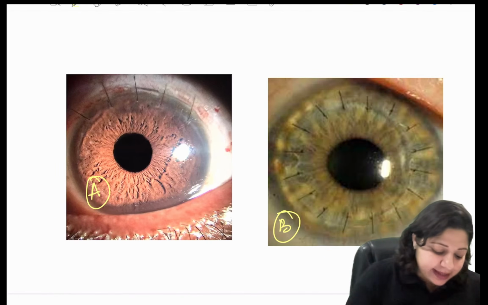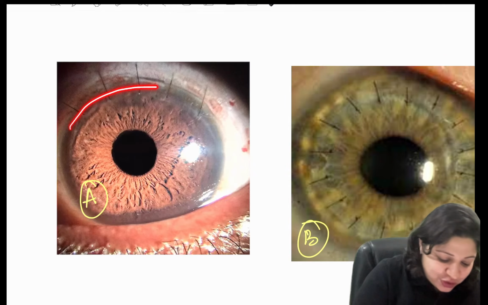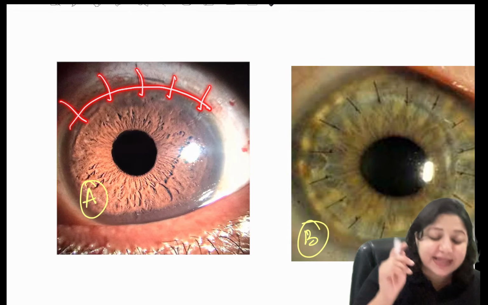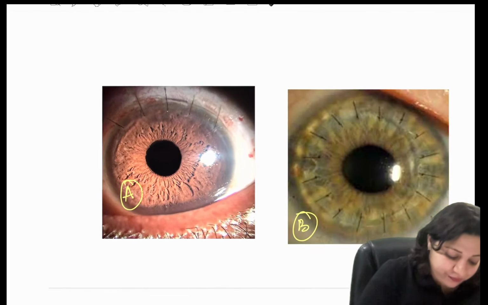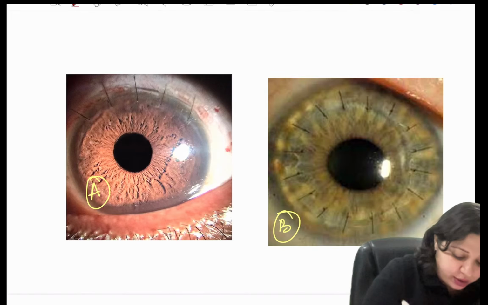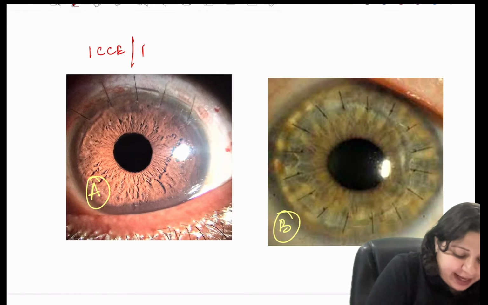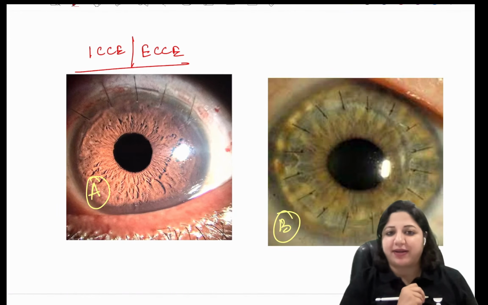When we see image A, what you see here is an incision where these sutures have been put. This is the older surgeries that we are talking about. It can be an ICCE or the conventional extracapsular cataract extraction.